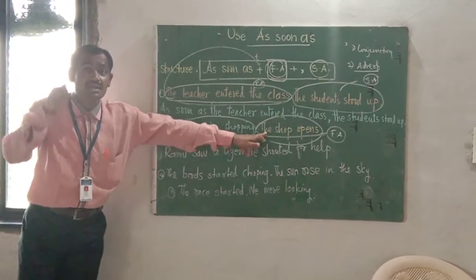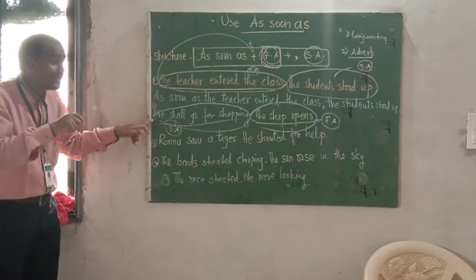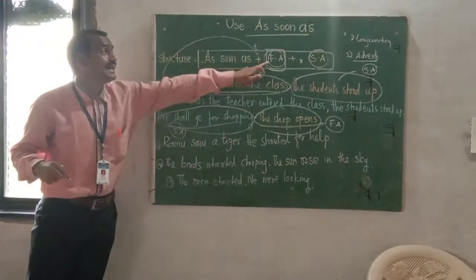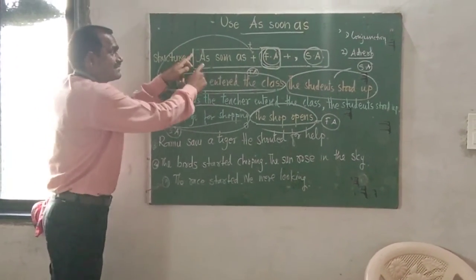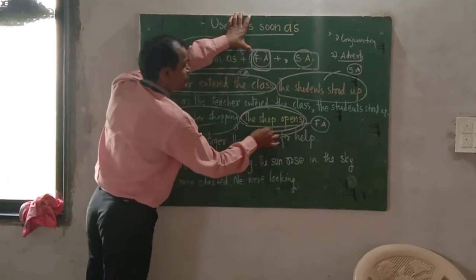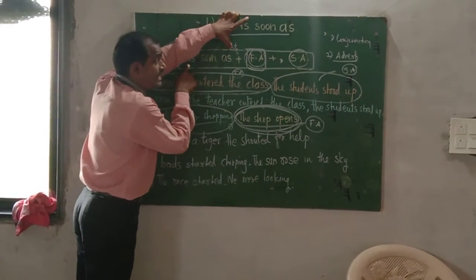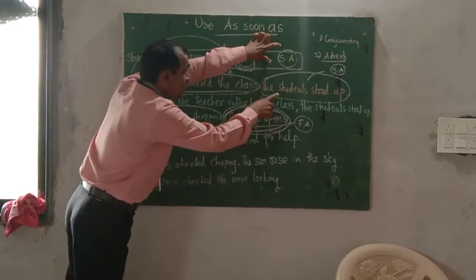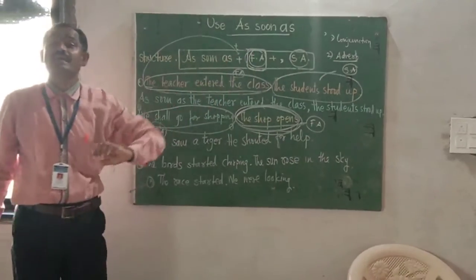Because you used the second action after as soon as. Remember, as soon as first action. The shop opens is the first action. So, as soon as the shop opens, comma, now the second action, we shall go for shopping.